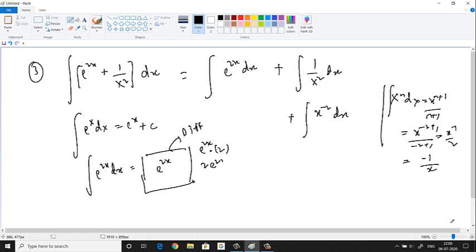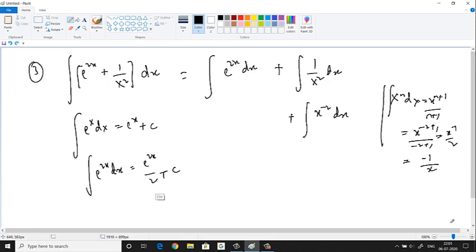So basically the answer will become 2 into e power 2x. But we want only e power 2x. So what should you do? Divide by 2. So inside the box, if I put e power 2x by 2, the differentiation of e power 2x is 2 into e power 2x, as we just saw. But we have one more by 2 here. So 2 cancels and you'll get this answer. So basically the integration of e power 2x is e power 2x by 2 plus c. This is one of the ways you can think about it.